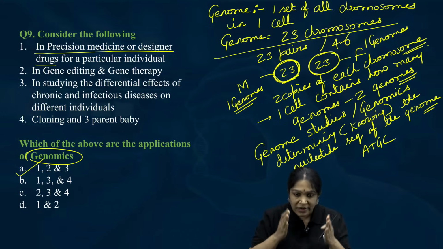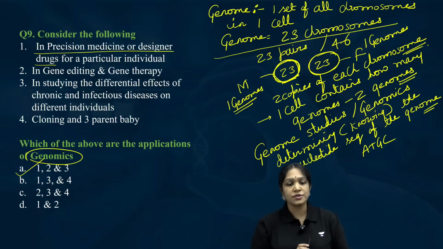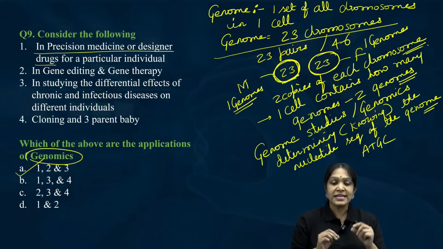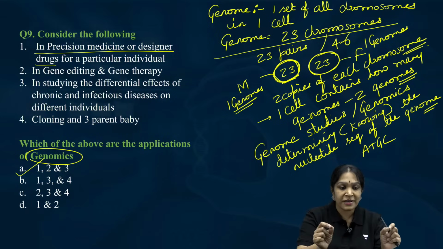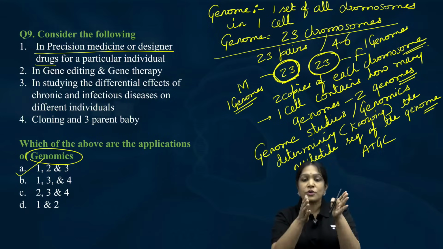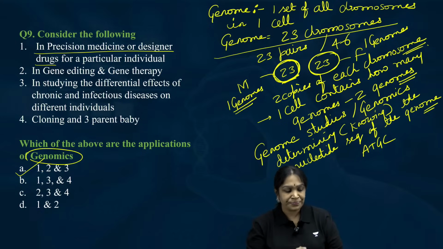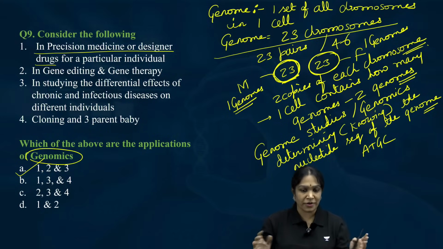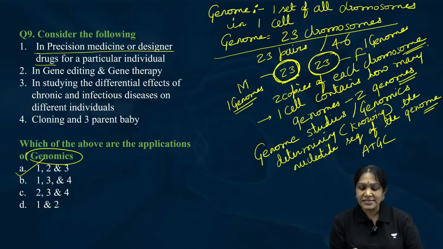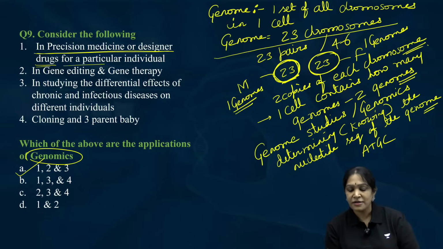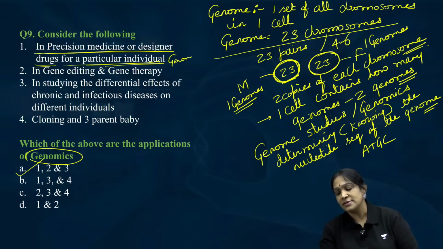It will work only for this person. That is called precision medicine. If I want to design an exclusive drug for Priya Kumari, then I have to know her genome sequence, isn't it? So for that reason also genome studies are very important. Is it clear? Precision medicine, designer drug for particular individual. I need to know the genome sequence of that person.